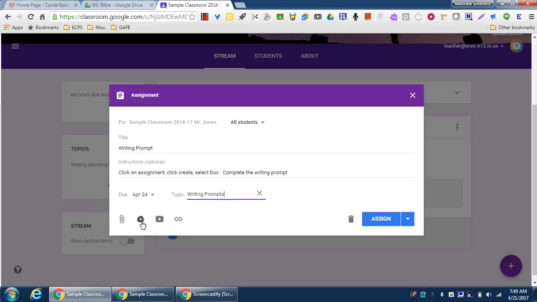If I had something already saved in my drive, this is probably where I would add it, or something that's already saved in my hard drive like I've done before. Once again, I can pick and choose which students get it, all of them this time. And I'm going to go ahead and click assign, so that way you can see what this looks like.